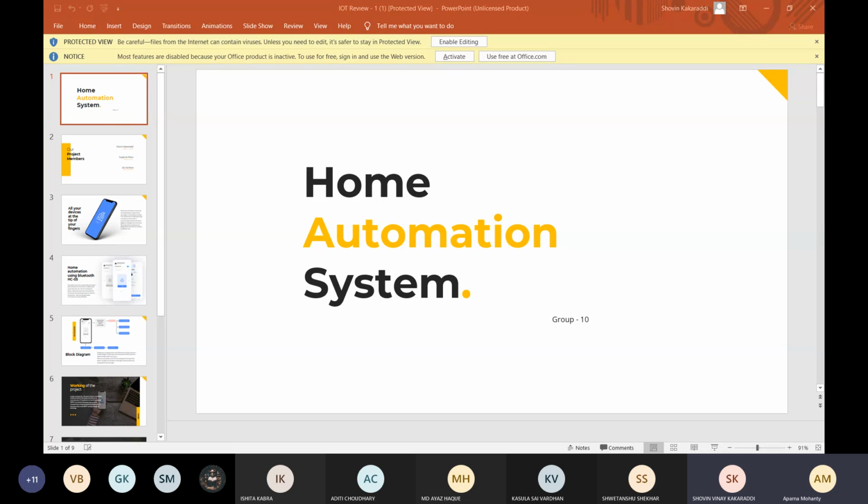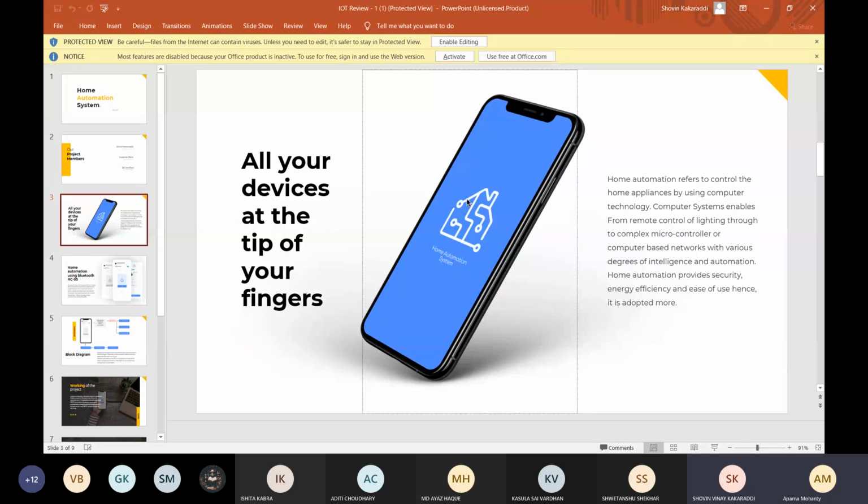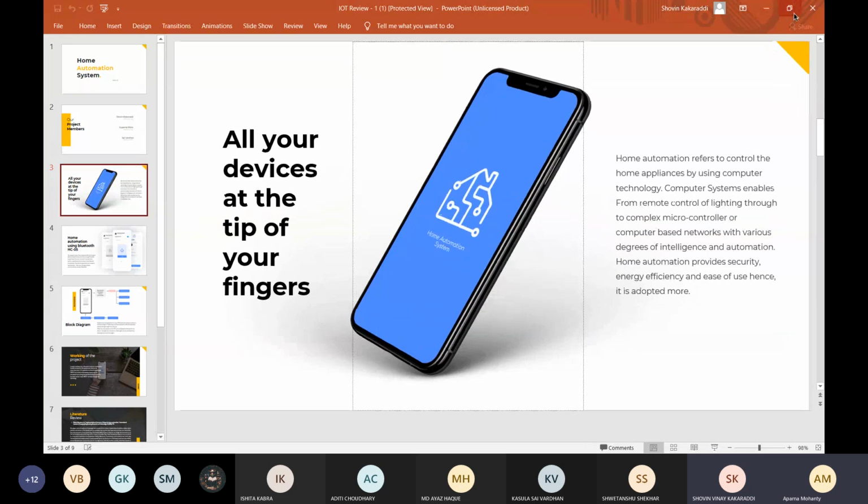Are your slides moving? Yes, ma'am. Is it stuck on one? I am seeing the first slide only. Okay, sorry, ma'am. One second. It's on slide number 1. Ma'am, are you able to see now? Yeah, now it's moving. Just make it full screen. When I make it full screen, I don't know why it's going to this.